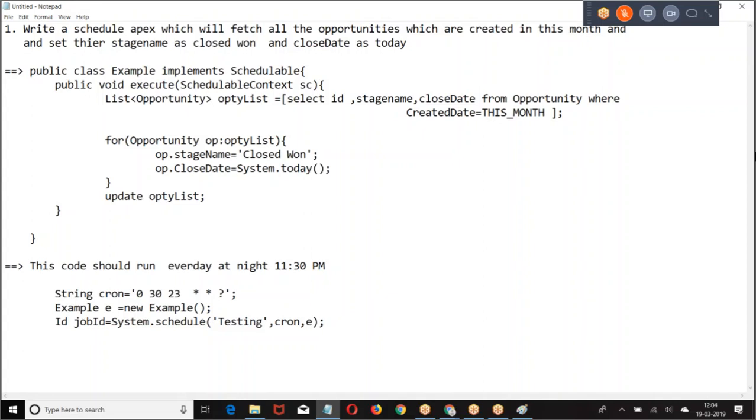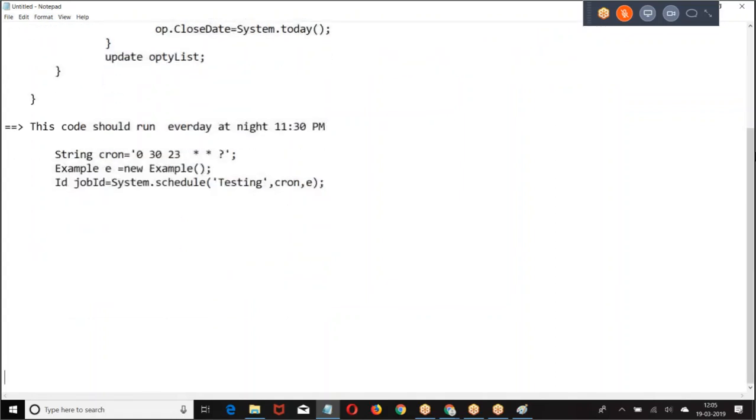This code I can run from a trigger. If you want to schedule any operation from a trigger, you can also call it. Wherever you want, you can call it. Then how do you know the status of the job? How to know the status of the job?